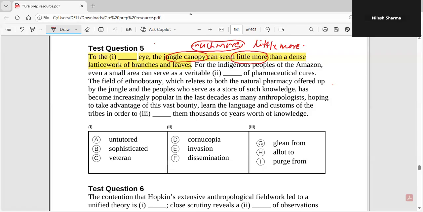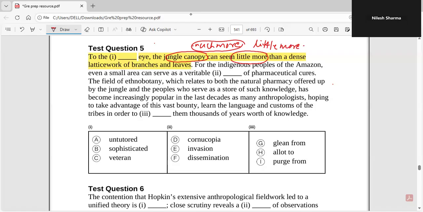And when we talk about little more, what is little more? Little more is just the opposite. So little more means that it does not have too much weightage, it does not have too much significance. So when they say that the jungle canopy can seem little more than a dense latticework of branches and leaves, that means it only seems to be a dense latticework of branches and leaves. Nobody is thinking the jungle canopy or the dense jungle to be beyond a network of branches and leaves, right? This is one thing.